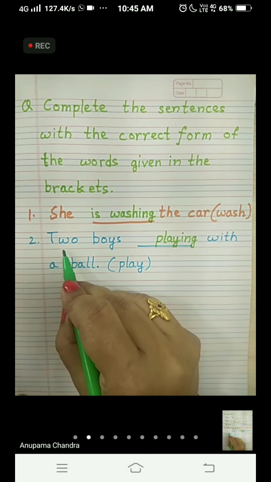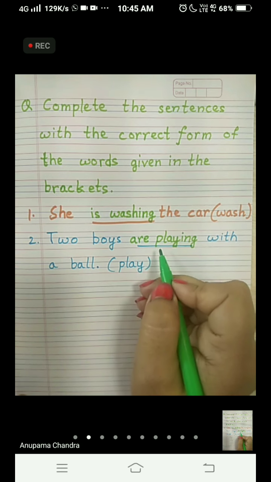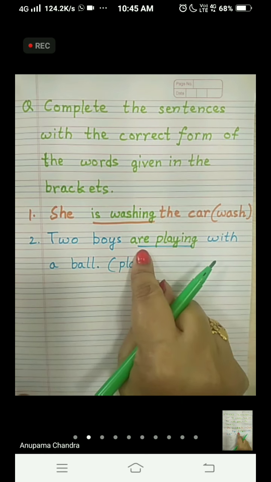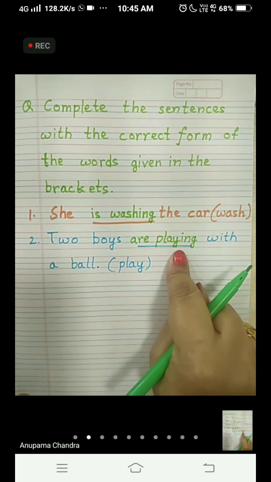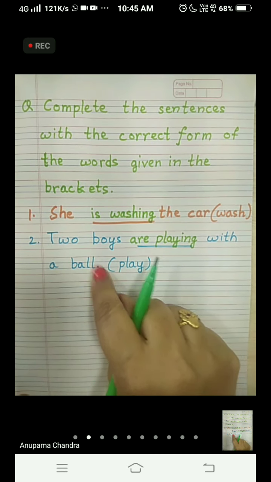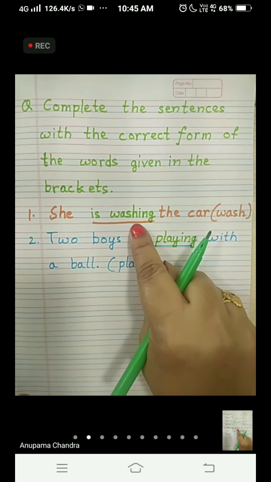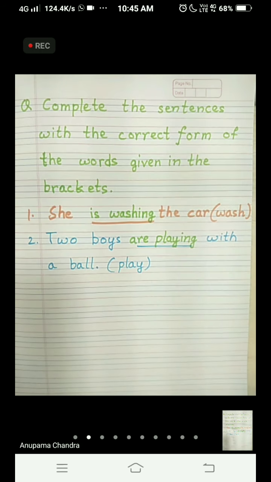When we talk about more than one, we will write are. Wherever it is one, you will add only is. Because it is two here, we have written are. Two boys are playing with a ball. Here she is written, so how many persons are there? Only one. So ing, and before that you will add is.